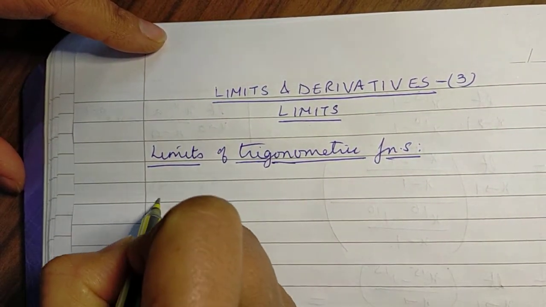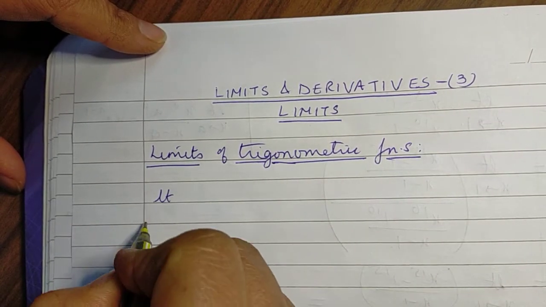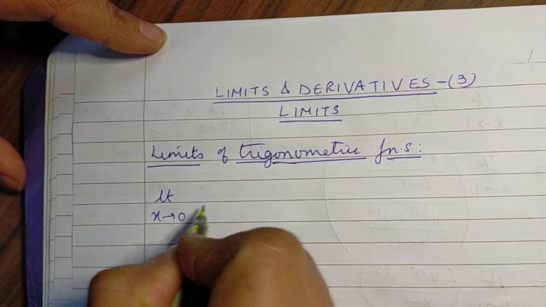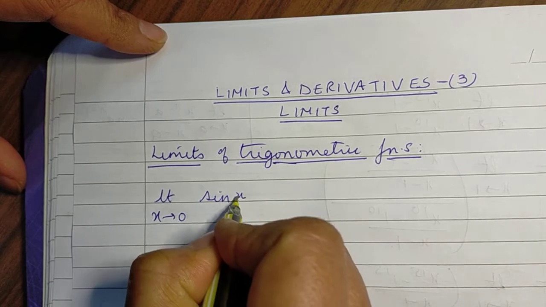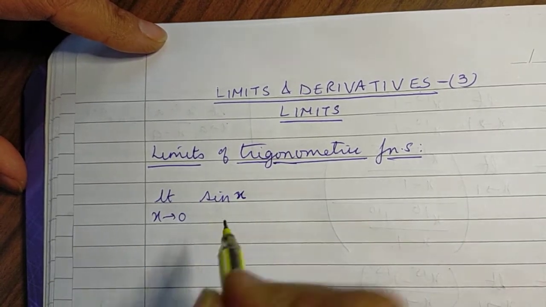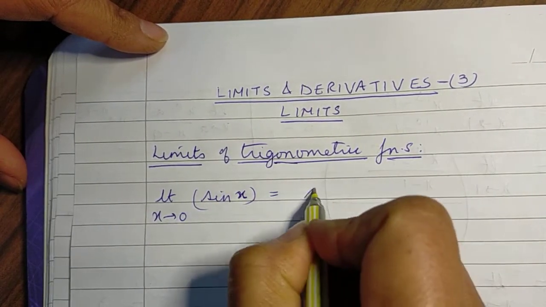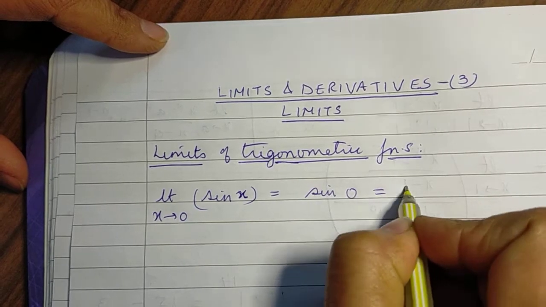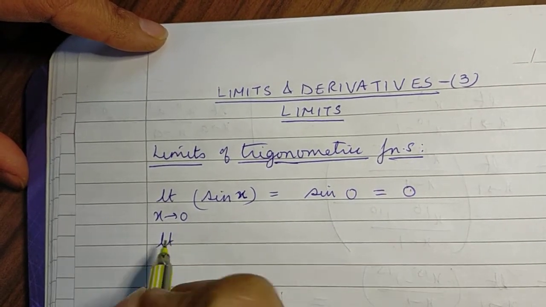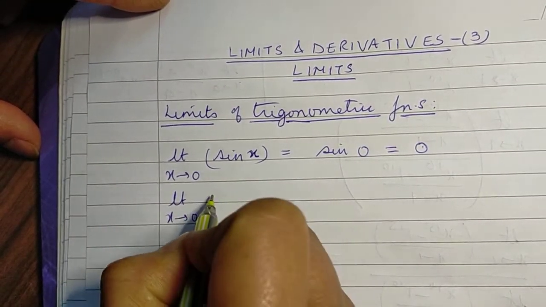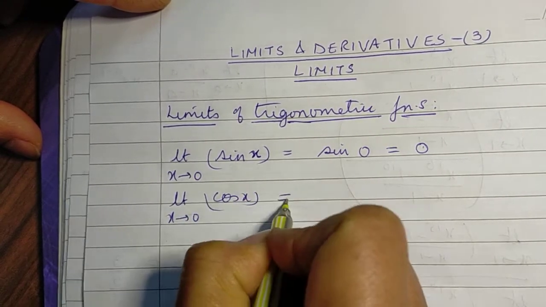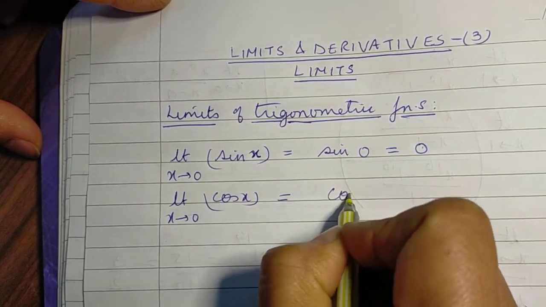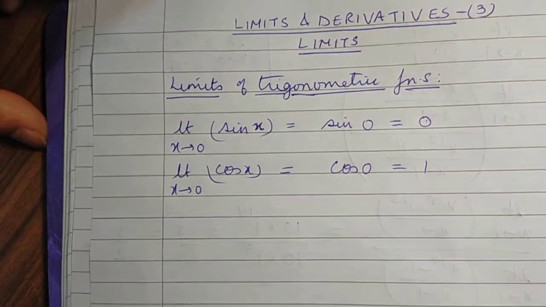So because of this, we can easily have that limit x tending to 0 sine x will be simply equal to sine 0, which is 0, limit x tending to 0 cos x will be equal to cos 0, which is 1.